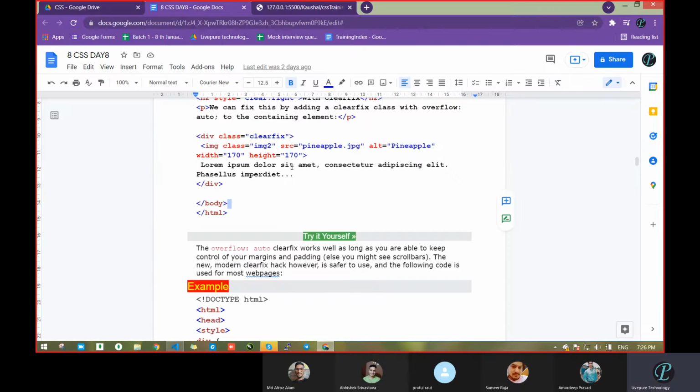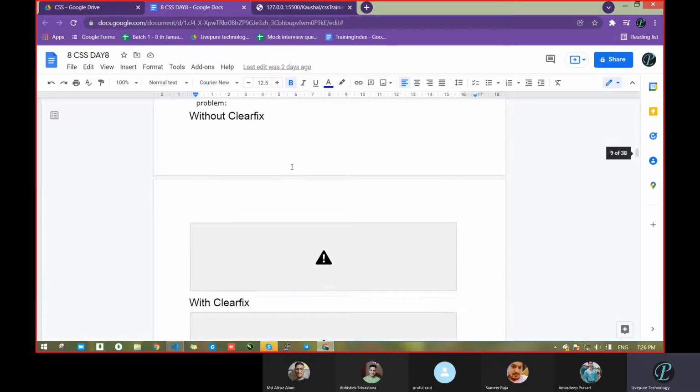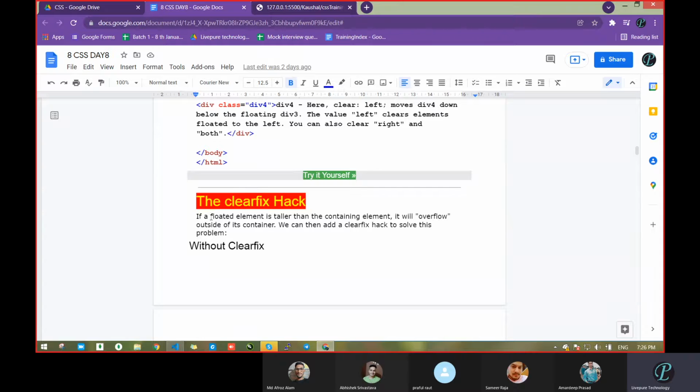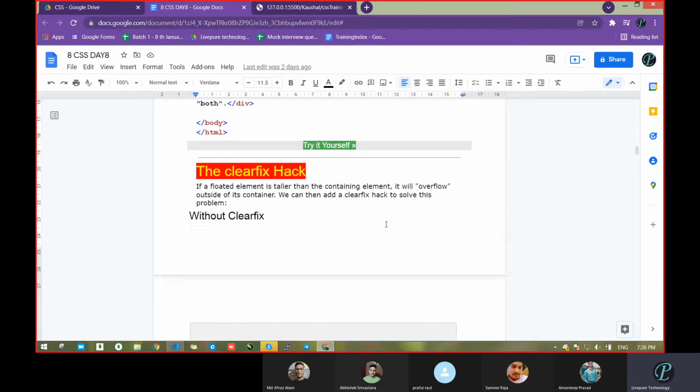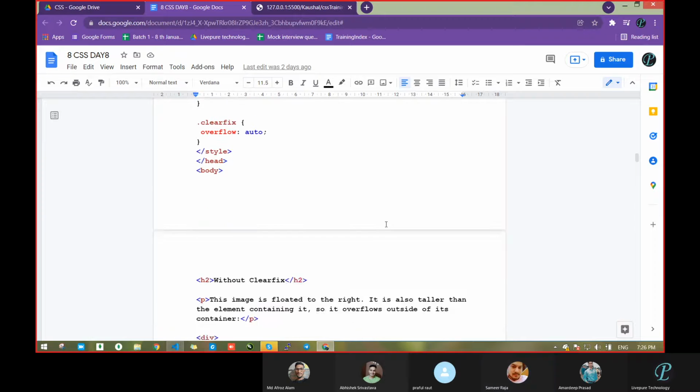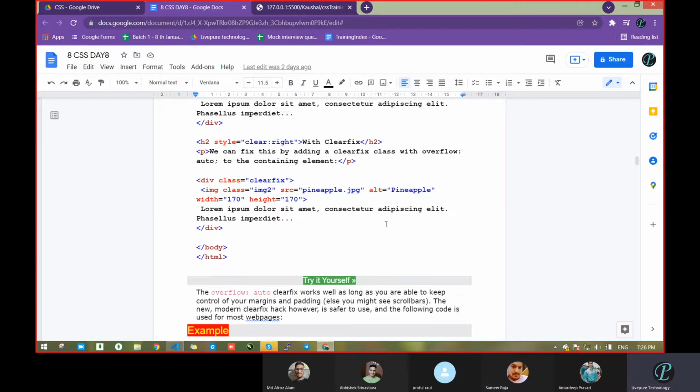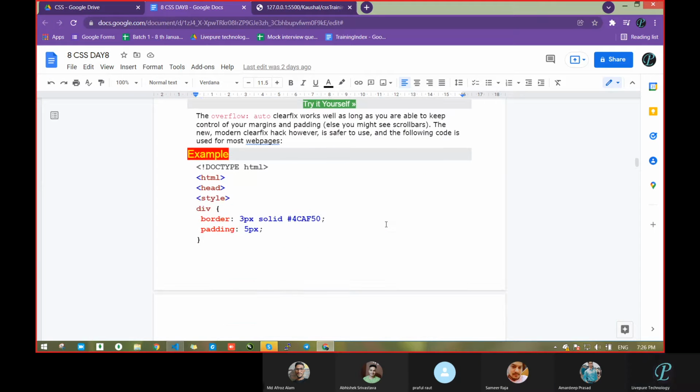Let's go through what they are discussing here. Clearfix: if a floated element is taller than the containing element, it will overflow outside the container. We can add the clearfix hack to solve this problem. The same thing, no issue. Here it is just modified.